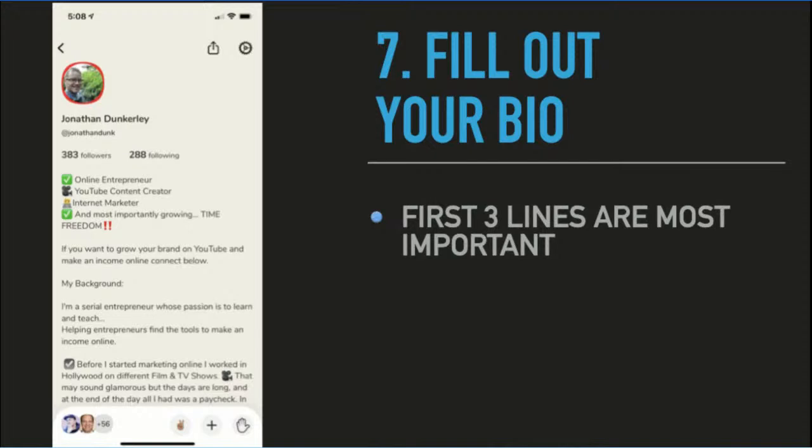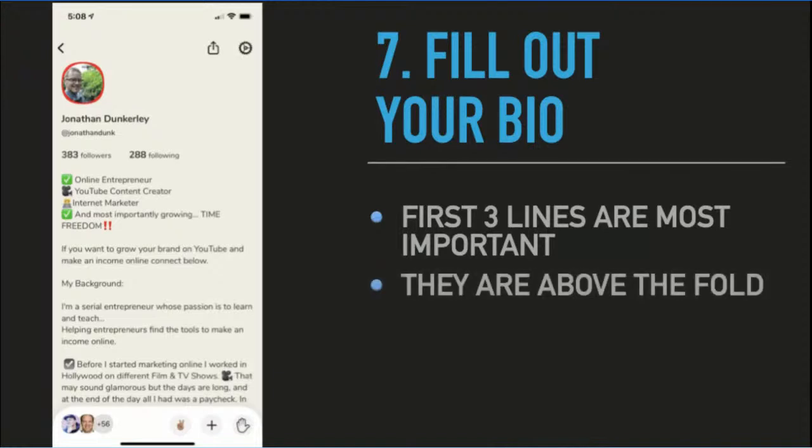There are 2 reasons that I know of that these are the most important lines. One reason is because it's above the fold. Like I mentioned, it's above the fold. What that means is if this gets minimized, these first 3 lines show up. So what do you want to be known for? When somebody clicks on your bio, what do you want them to instantly know about you?